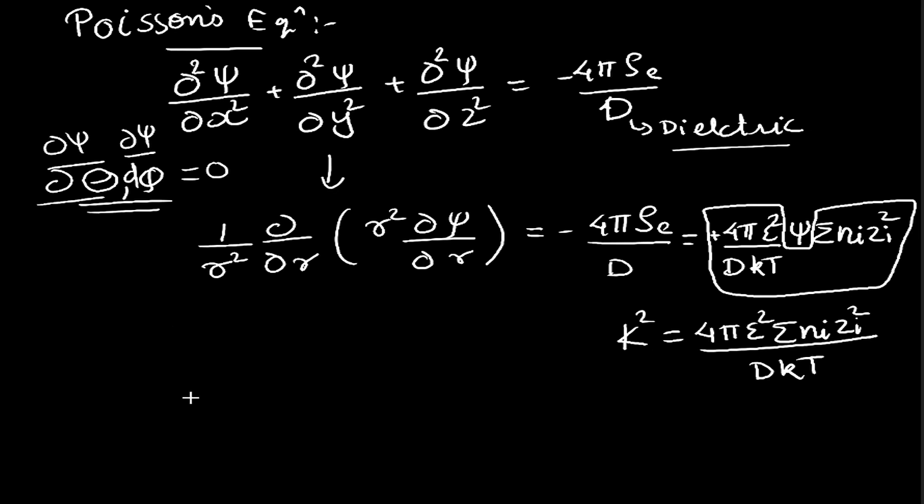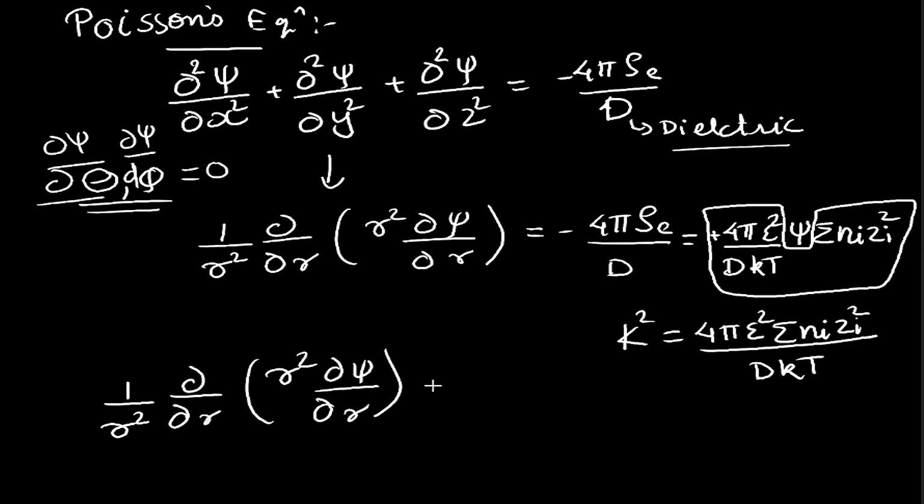So our expression will be converted into 1 upon r square d upon dr of r square d psi by dr, and that will be equal to kappa square psi.